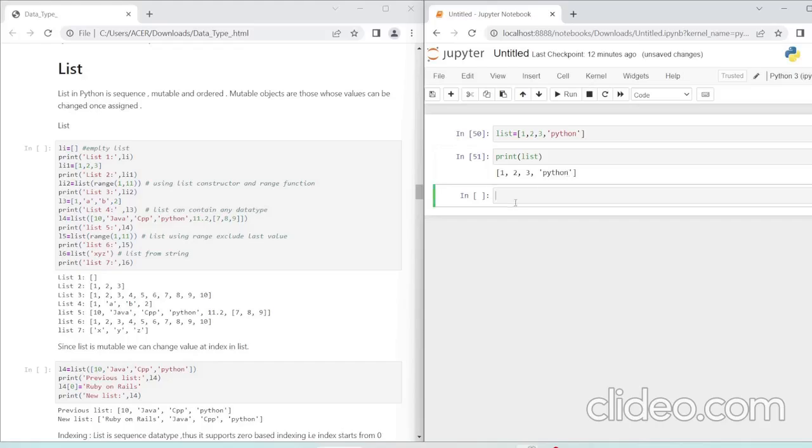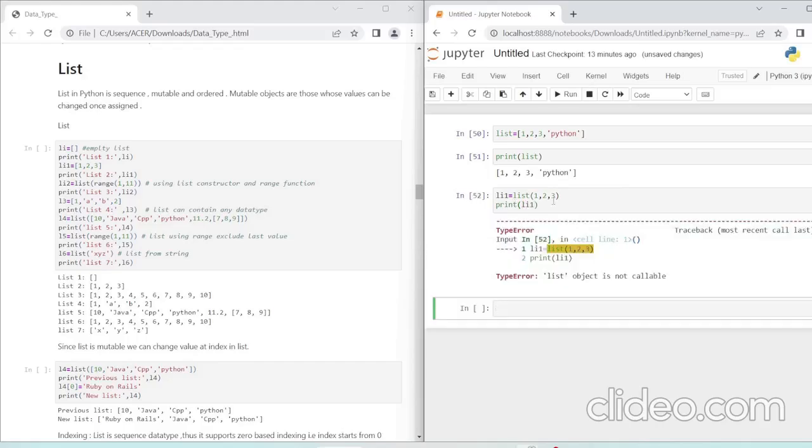You can see this. We can also make a list using the list constructor. So L1 is equal to list, bracket, and then whatever we want. If I want to write 1, 2, 3, I can do it. Print li1. Okay, list object is not callable. We need to add a square bracket.